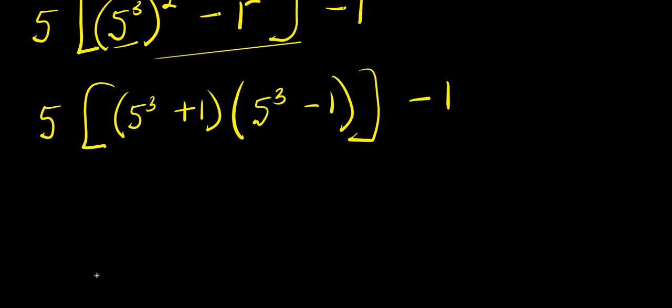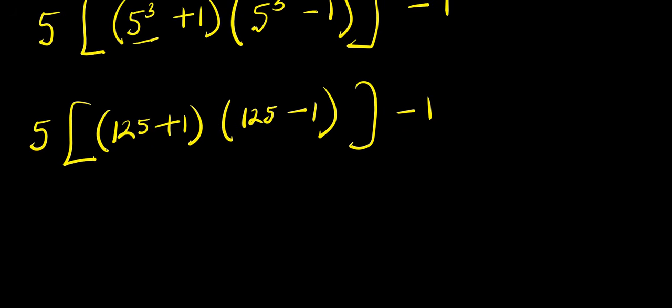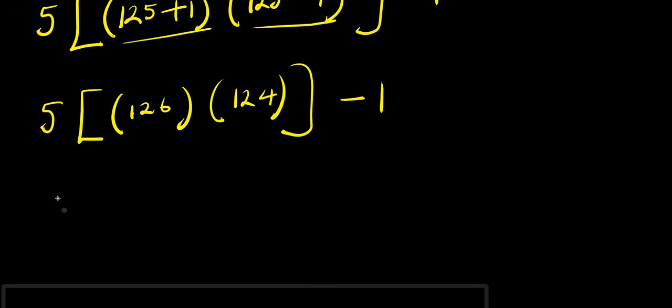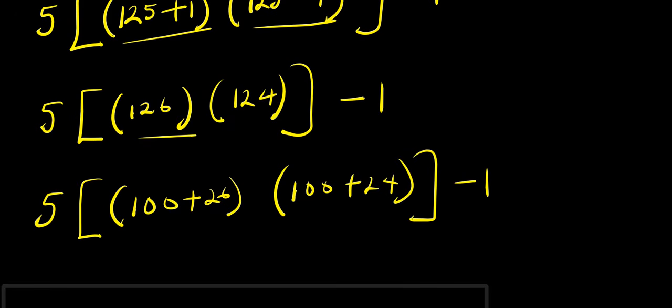So from here, I have 5 times 5 power 3, that is 5 times 5 times 5, that's 125, plus 1 times 125 minus 1, then we have minus 1. So from here, I have 5 times 125 plus 1, this is 126, times 125 minus 1, this is 124, then we have minus 1. So from here, I can have 5 times 126 is the same thing as 100 plus 26 times 100 plus 24, we have minus 1.